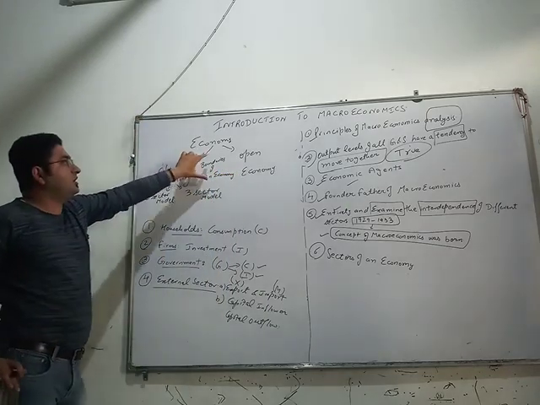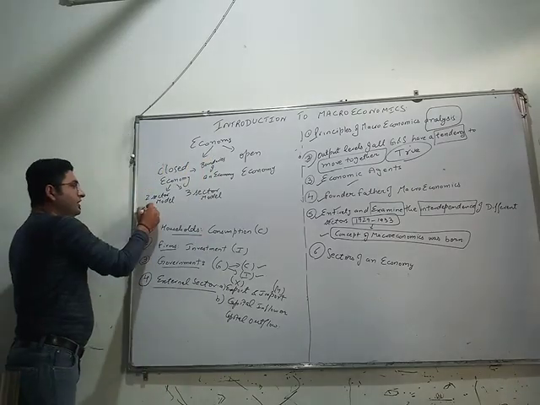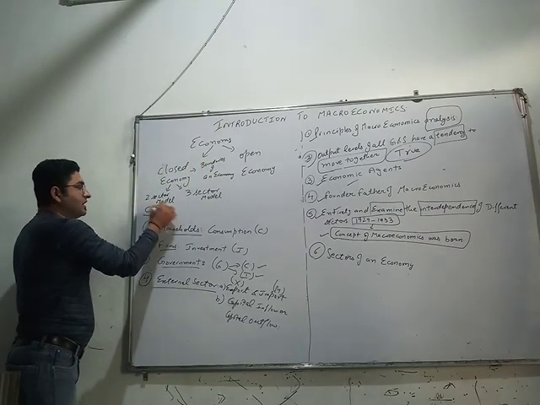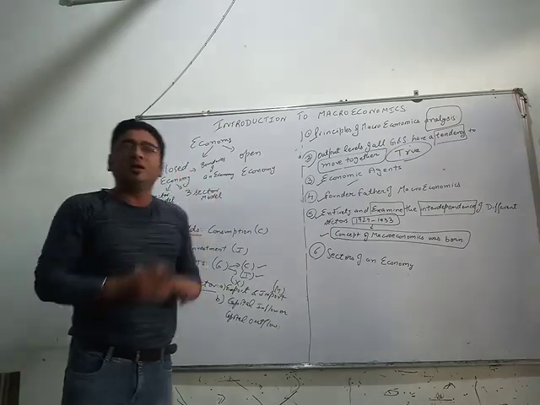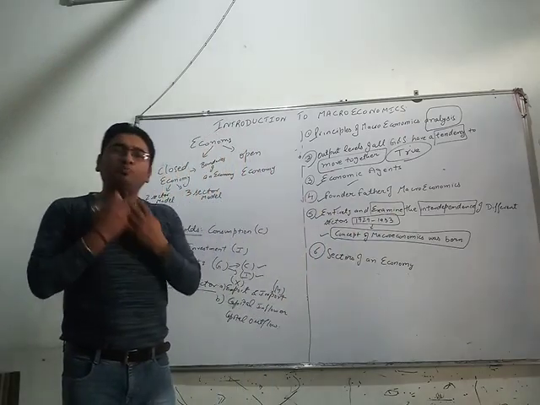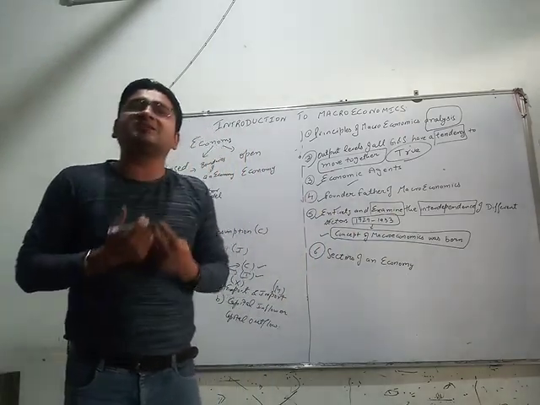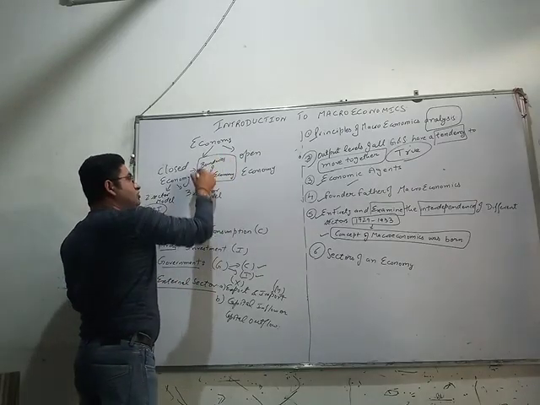So here we include C plus I, that is consumption and investment, like our room or our house. As we move out of our house, we have the government to collect taxes from us or to give subsidies. So that is also within the boundaries of an economy.